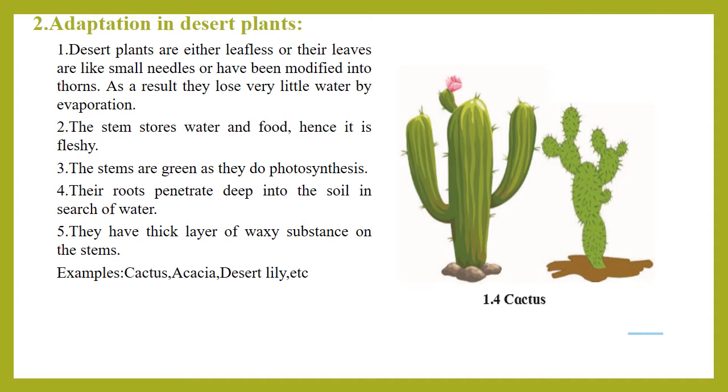It means the plants which grow in the desert, as there is scarcity of water in the desert region, convert their leaves into small needle-like, spiny structures, which we call thorns. There in the picture you can see clearly. The example is given of the cactus.